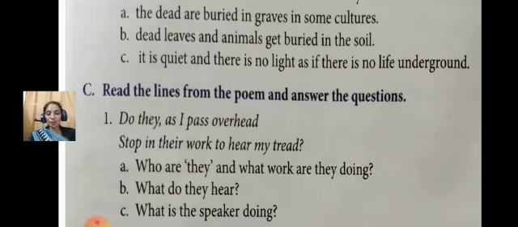What is the speaker doing? The speaker is walking. That's why they hear walking steps. Their walking sound, step sound, can be heard by the underground animals. Okay, children? What is the speaker doing? You got the answer. The speaker is walking.